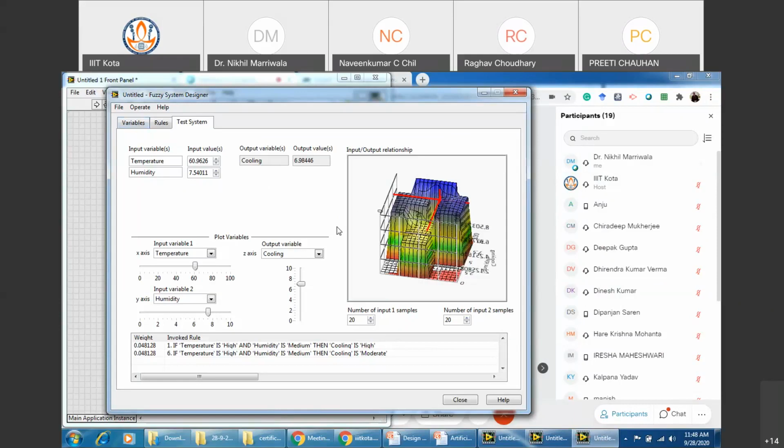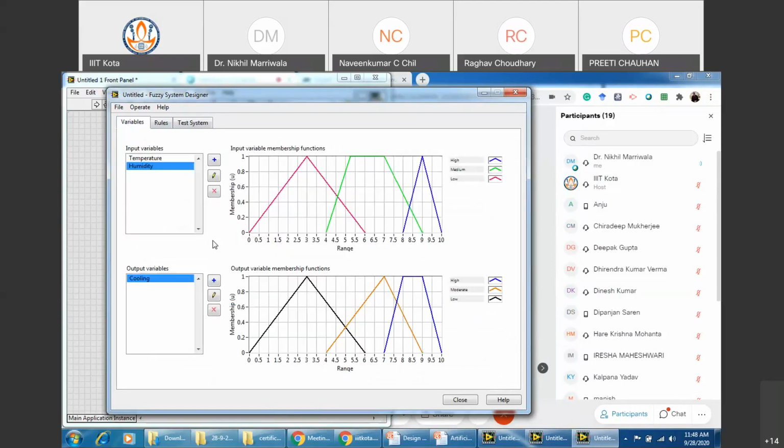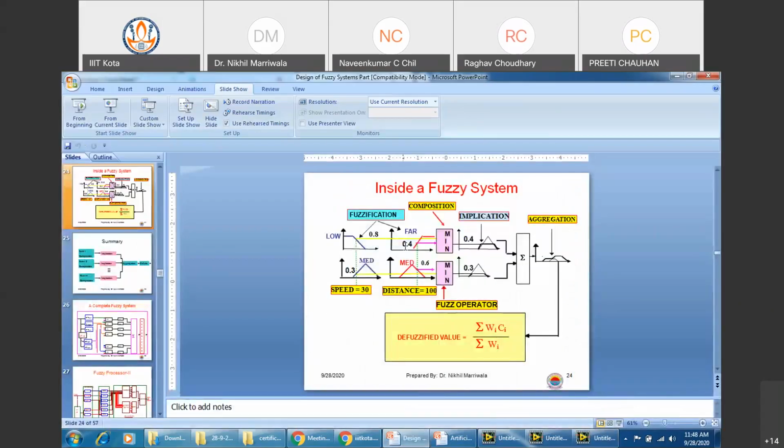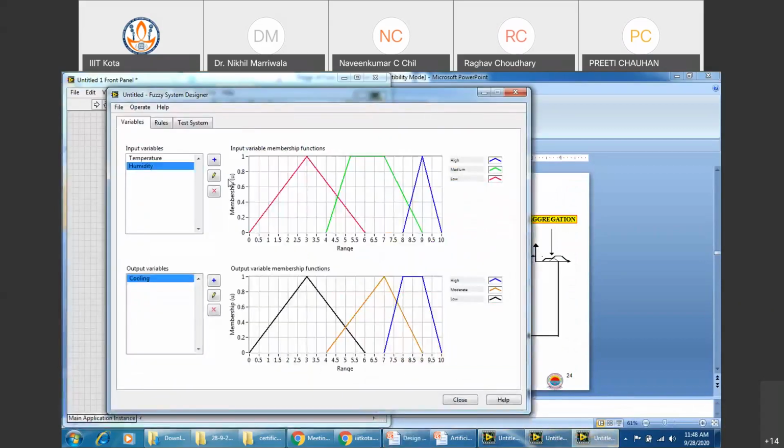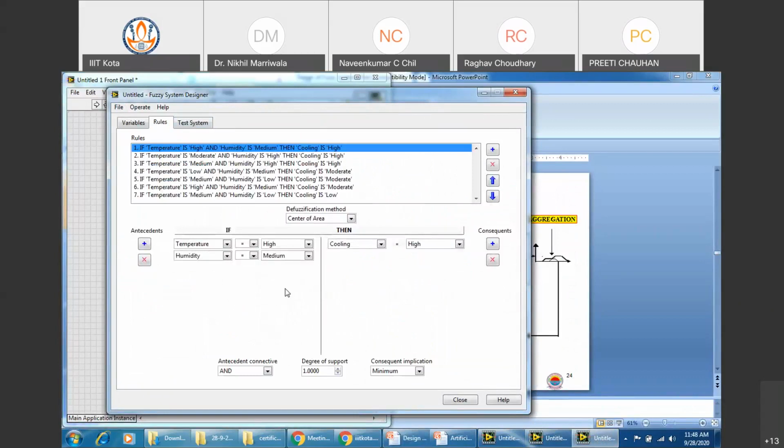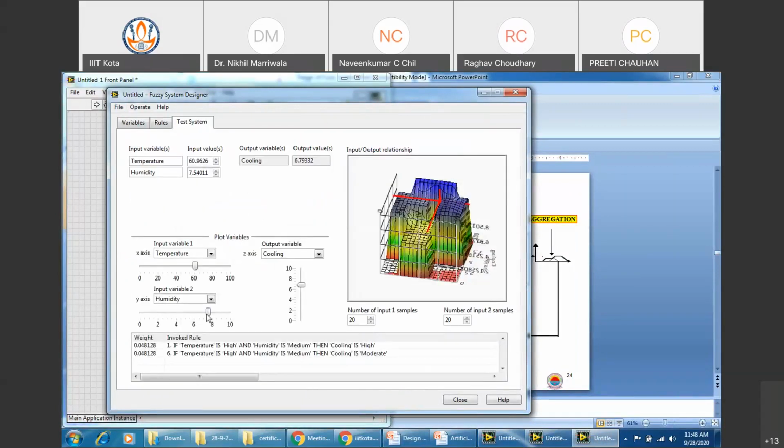Now what I'm trying to, because we have spent some time to analyze this system and how to use it. Now this was the one. Again, if you compare it with the chart that I've shown you: fuzzification, composition, implication, and aggregation. Can you just all see these steps? Right? The membership functions, the rules, the antecedents, the consequent implication, whatever you want, you can change this also. Now you move to the test system, the outputs would definitely change accordingly, right?